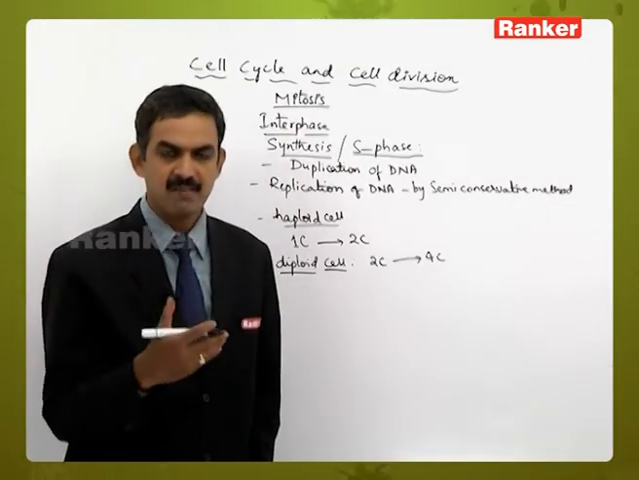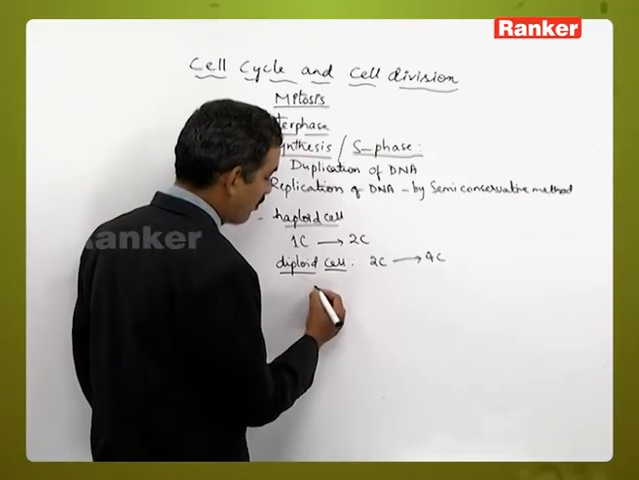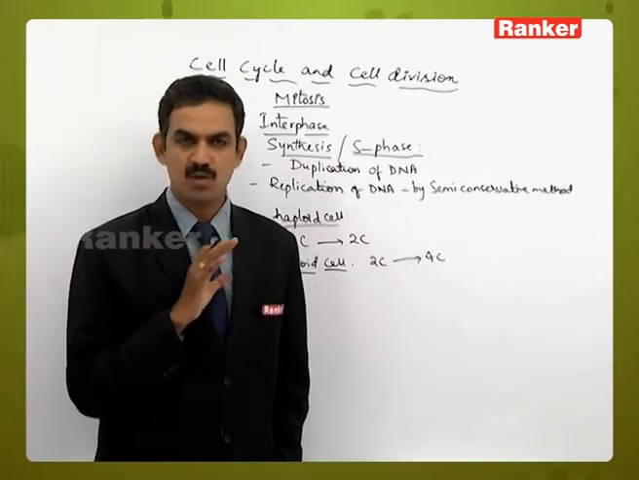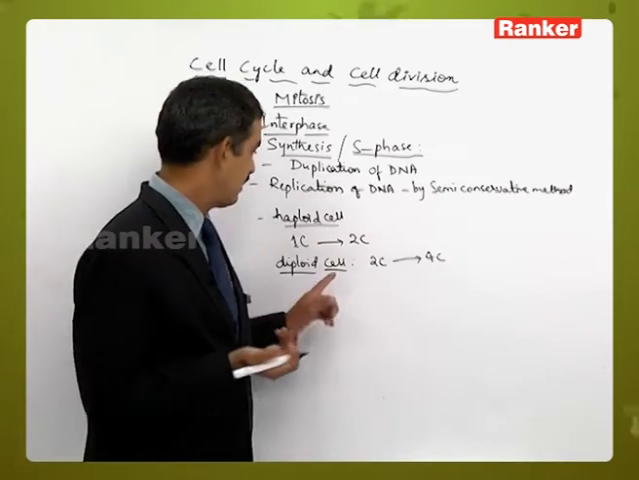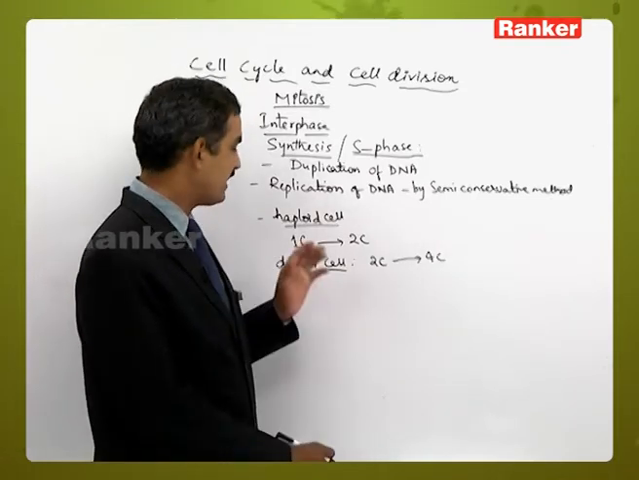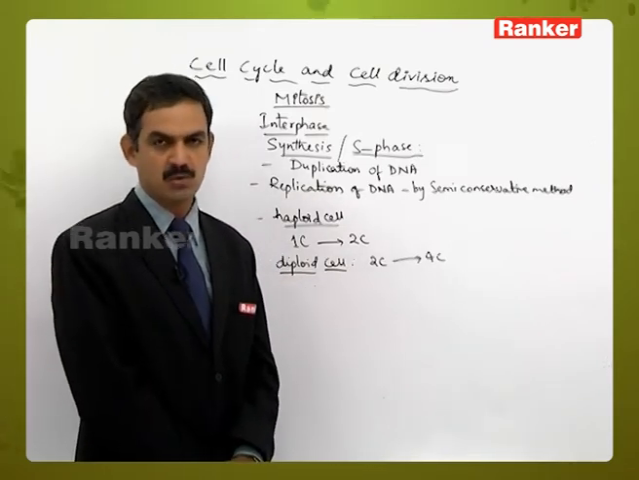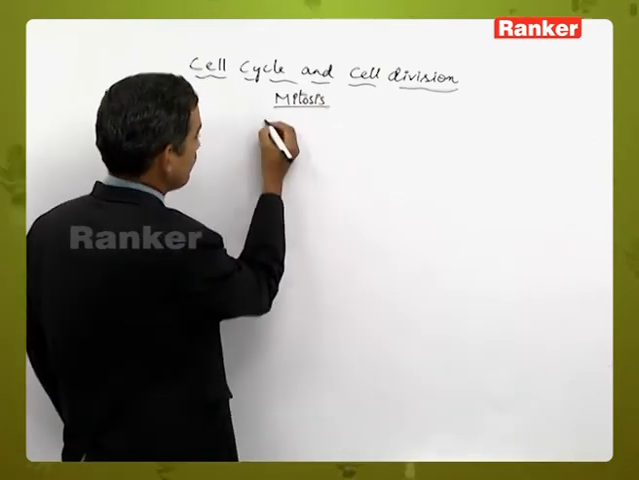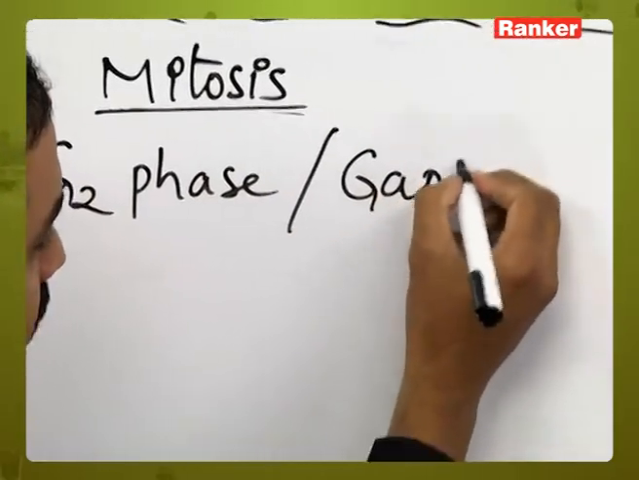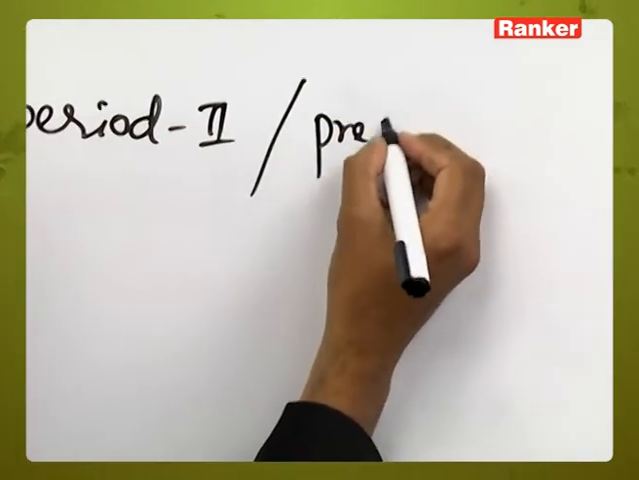Like that, the amount of DNA will double, but consider that 4 chromosomes are present. The same number of chromosomes are retained. The number of chromosomes does not change, neither will it decrease nor increase during the process of synthesis or during the S subphase. Only the doubling of the DNA will be taking place during this stage. Then G2 phase, or gap period 2, otherwise we can call it the pre-mitotic phase.